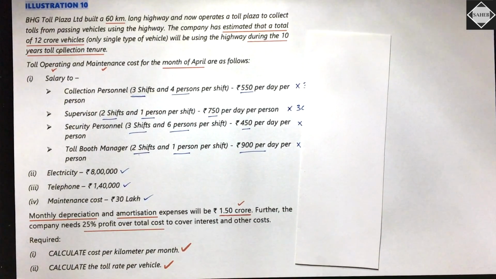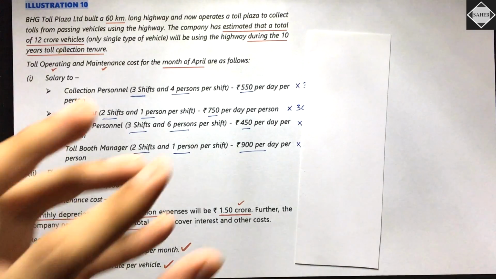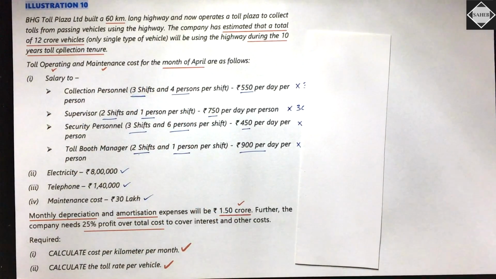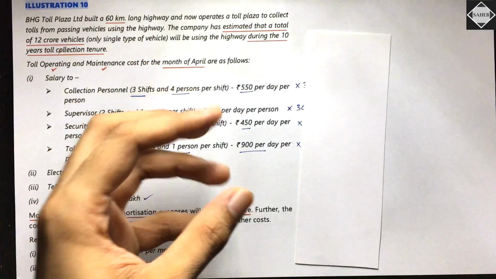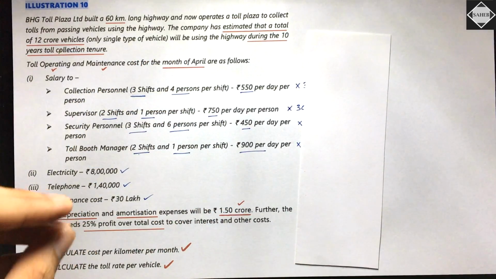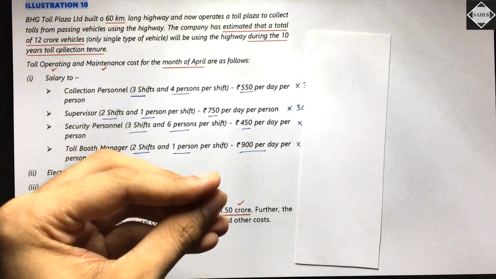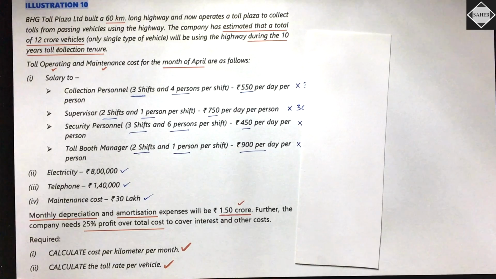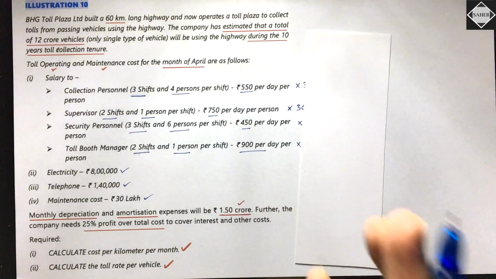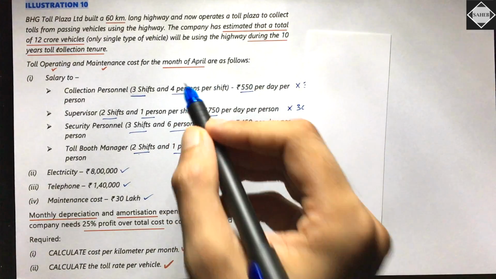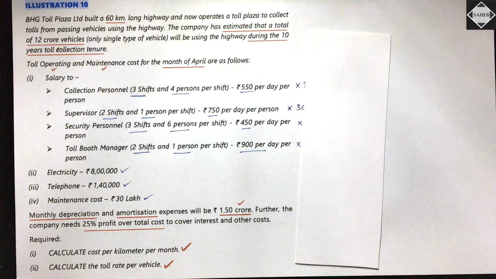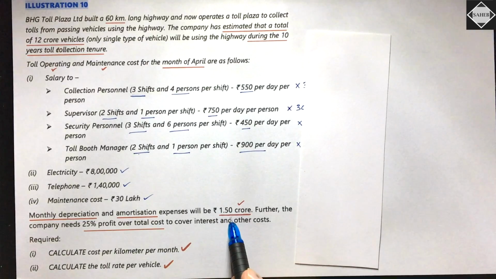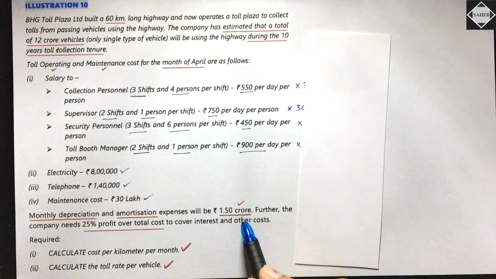Whenever a company incurs a huge expenditure, that's called capital expenditure. It is an asset of the company, that road. But that road will not immediately come into the profit and loss. The entire thing will not be treated as cost. What you have to do is depreciate it. Only the depreciation of April will be treated as the cost of April. So we'll take the depreciation and amortization, and that is 1.5 crore.